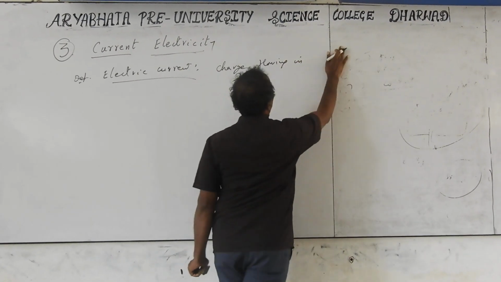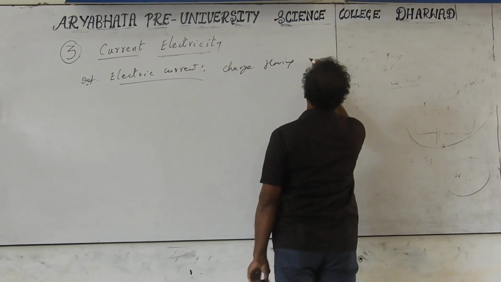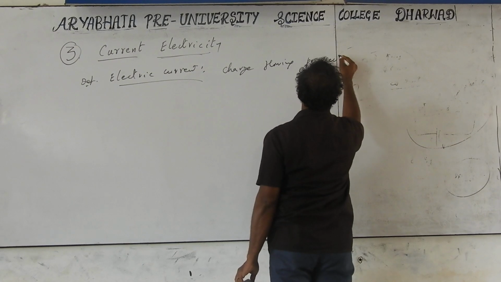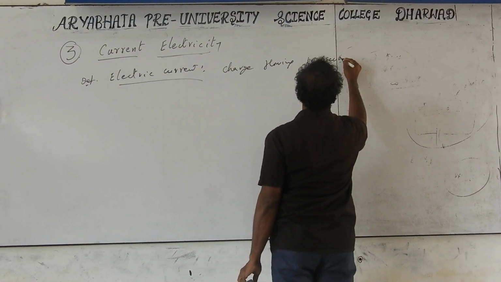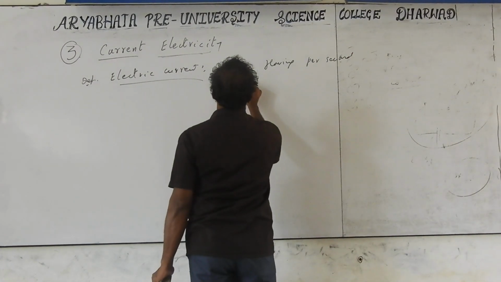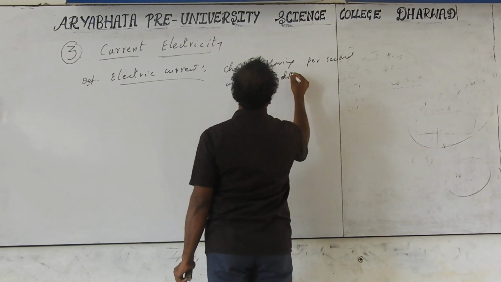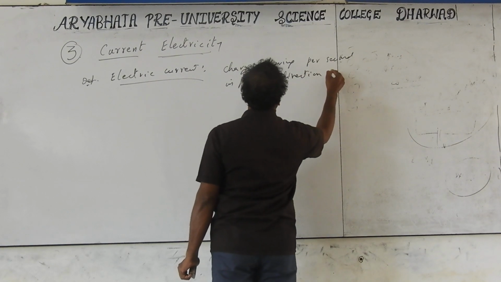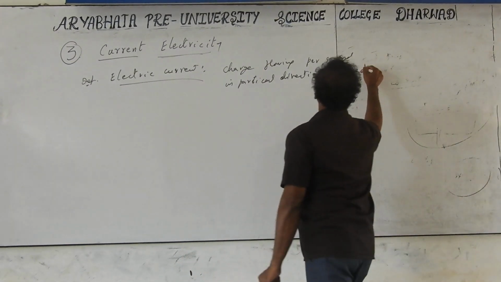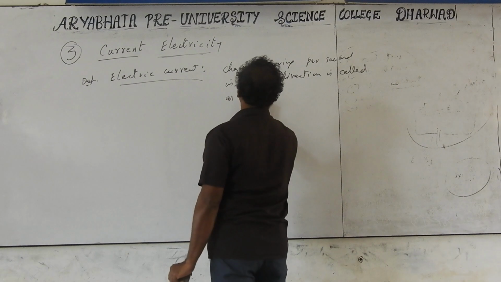Charge flowing per second in a particular or specific direction is called electric current.